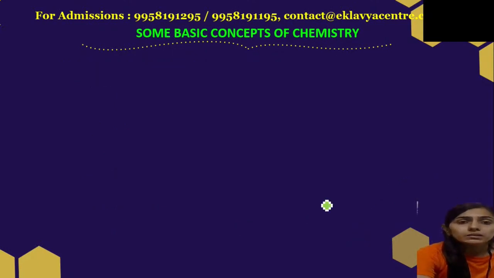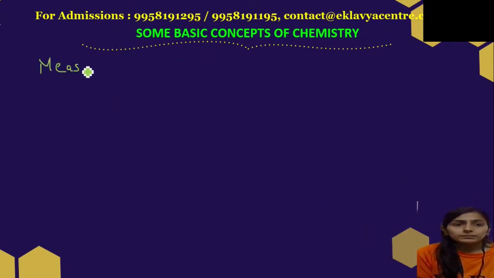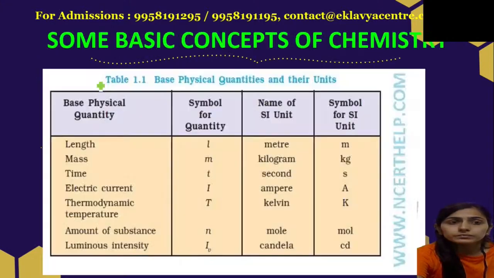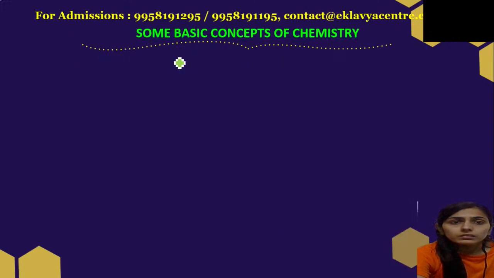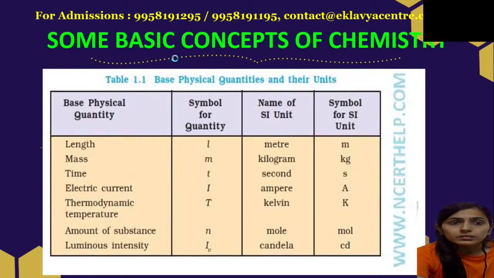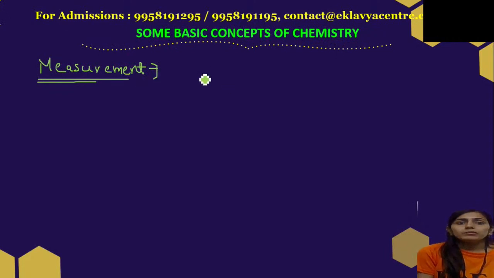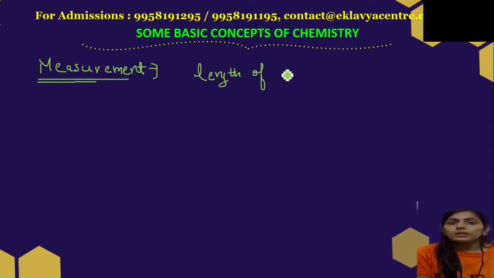Now the second is measurement. Now we will learn how to measure matter. See, in measurement, suppose I have to measure the length of a table. Suppose the length of the table is 6 meter. So for measurement of matter, what do we have to do?